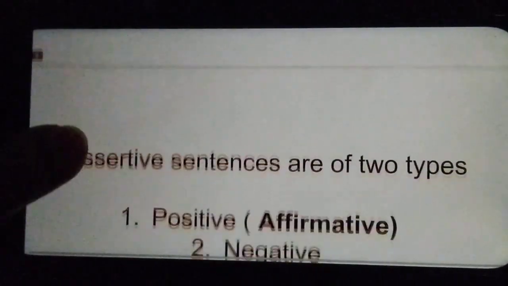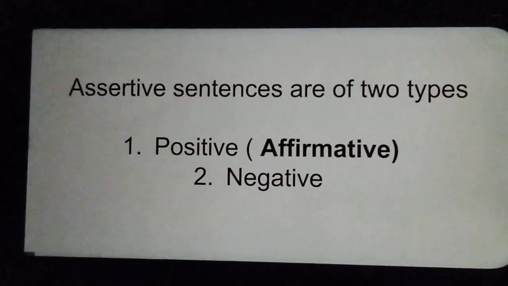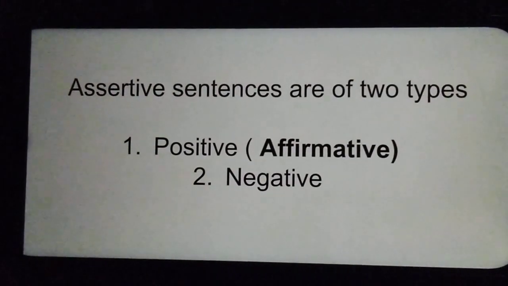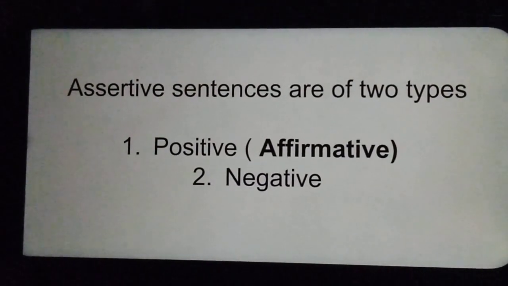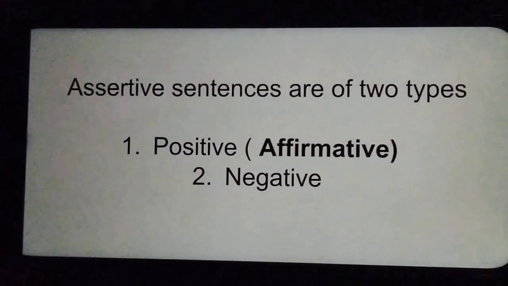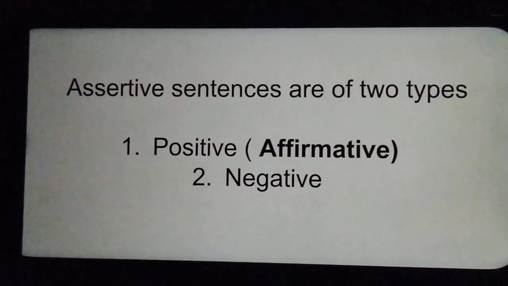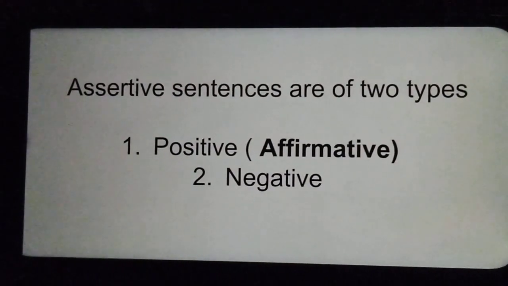Let's see some examples. But before that, you should know that assertive sentences are further of two types. These are positive and negative sentences. Positive sentences are also known as affirmative sentences. So the same affirmative sentences also state something. Negative sentences, they state negation, or we use no or not in our sentence.